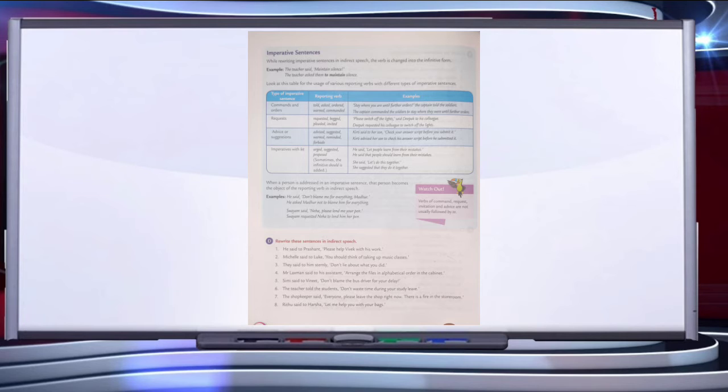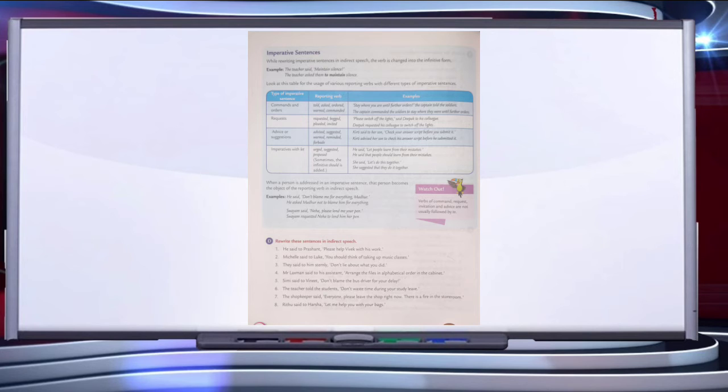Next is about imperative sentences. While rewriting imperative sentences in indirect speech, the verb is changed into the infinitive form. There are different imperative sentences. They can be commands, orders, requests, advice or suggestions, and they can even start with "let". The reporting verbs used for commands and orders can be told, asked, ordered, warned, instructed, commanded, etc.